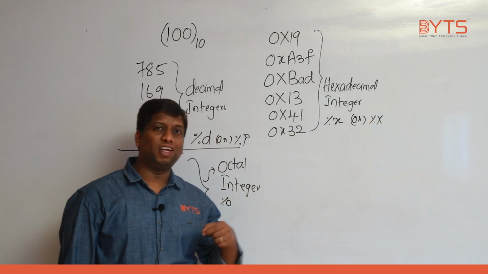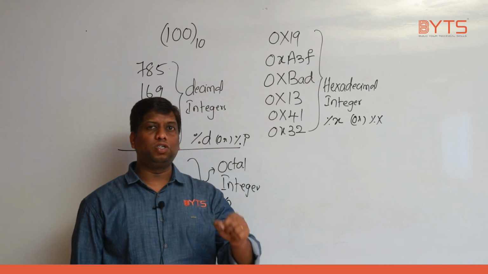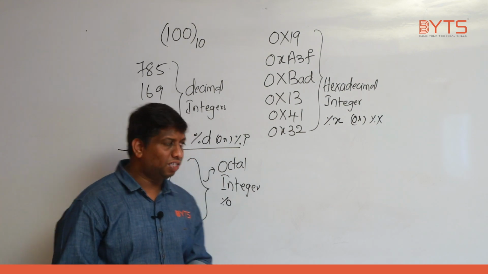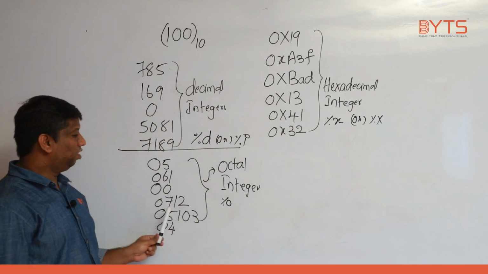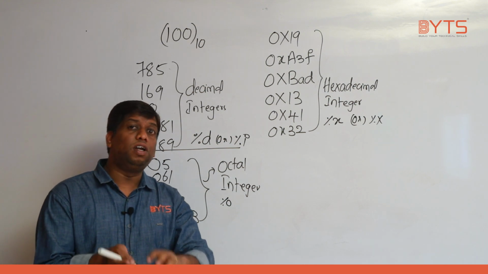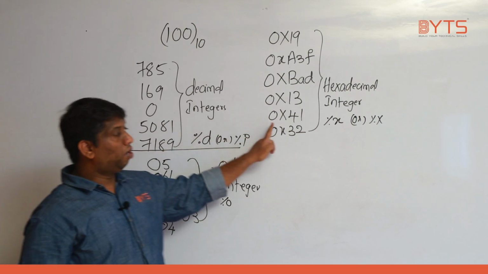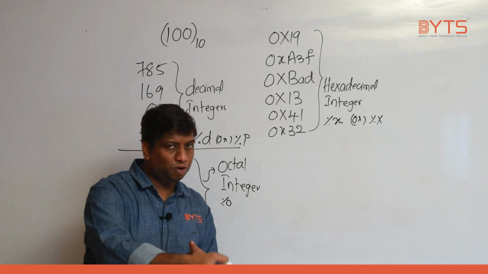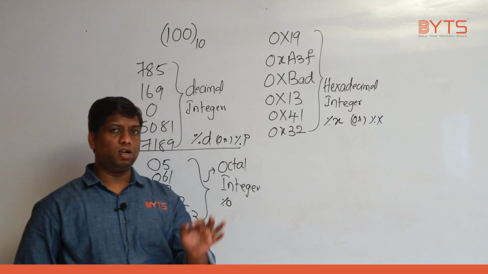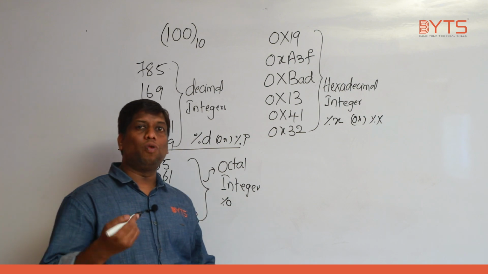What is the difference between small x and capital X? We will discuss later. For now, remember, any number starting with 0x is called a hexadecimal integer. Have you noticed one interesting thing? These are all integers, but they are represented in different forms: decimal form, octal form, hexadecimal form, using format specifiers.